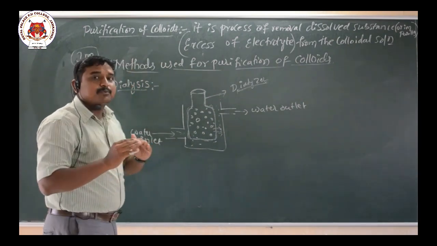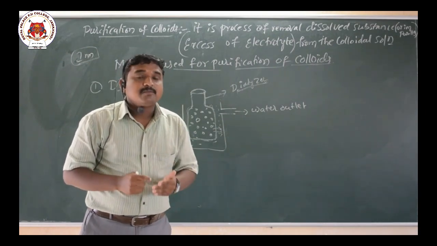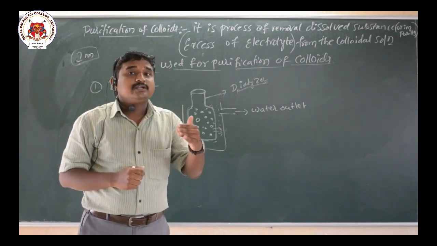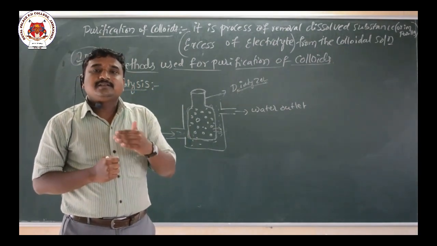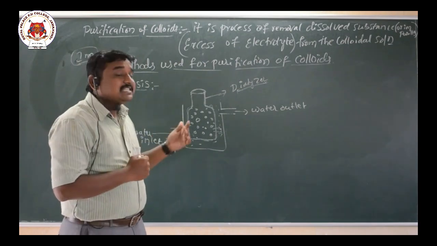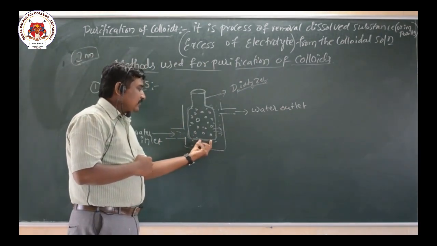Dialysis means the process of removal of dissolved substance or true solution from the colloidal solution by using a semi-permeable membrane. So this is called the dialysis process, and here the vessel containing electrolyte